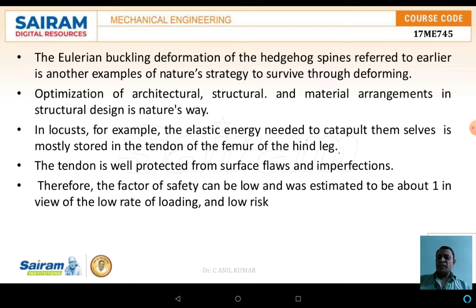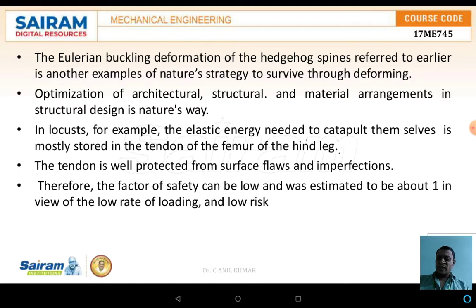The Eulerian buckling deformation of a hedgehog's spines is another example of nature's strategy to survive through deforming. Optimization of the architectural, structural, and material arrangement in the structural design is nature's way. Locusts are examples where the elastic energy needed to catapult themselves is mostly stored in the tendon of the femur of the hind leg.